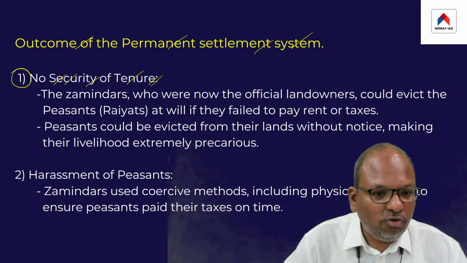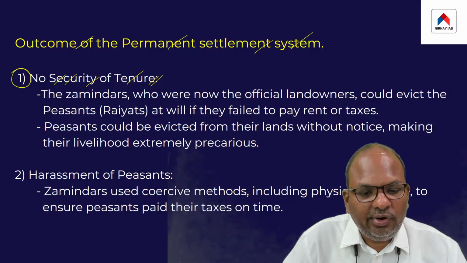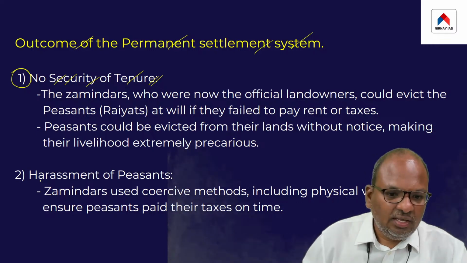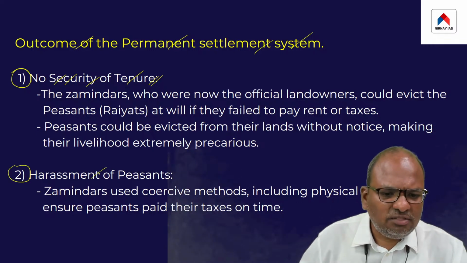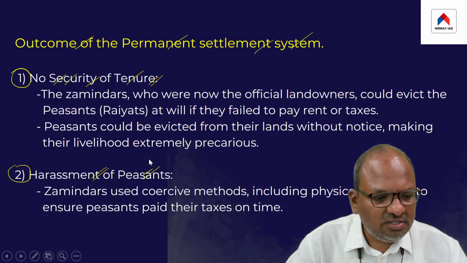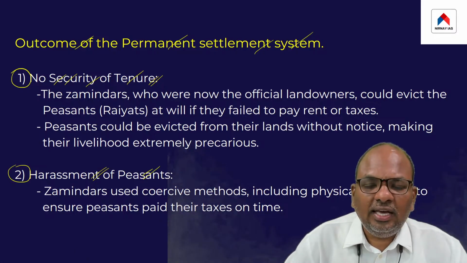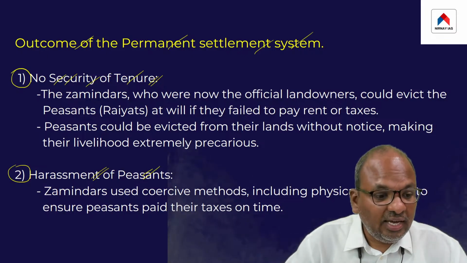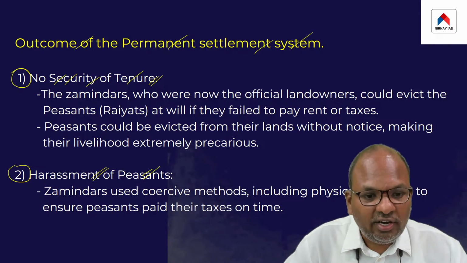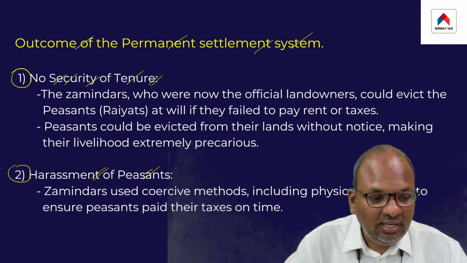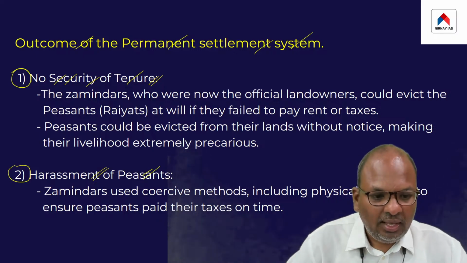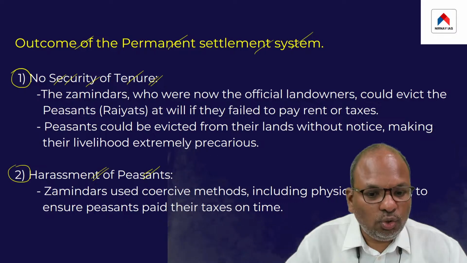At a point, therefore, there was absolutely no security of tenure to the actual cultivators. Second, there was a lot of harassment of the people. The zamindars at times resorted to coercion.